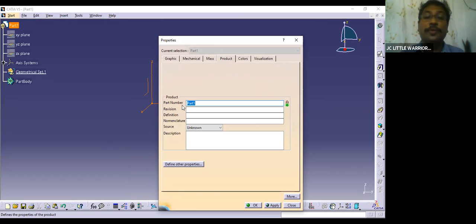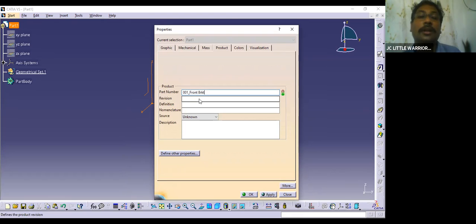Okay, when you provide a part number, say this is 001, underscore, and then say some bracket. Okay, say bracket. Okay, and revision.